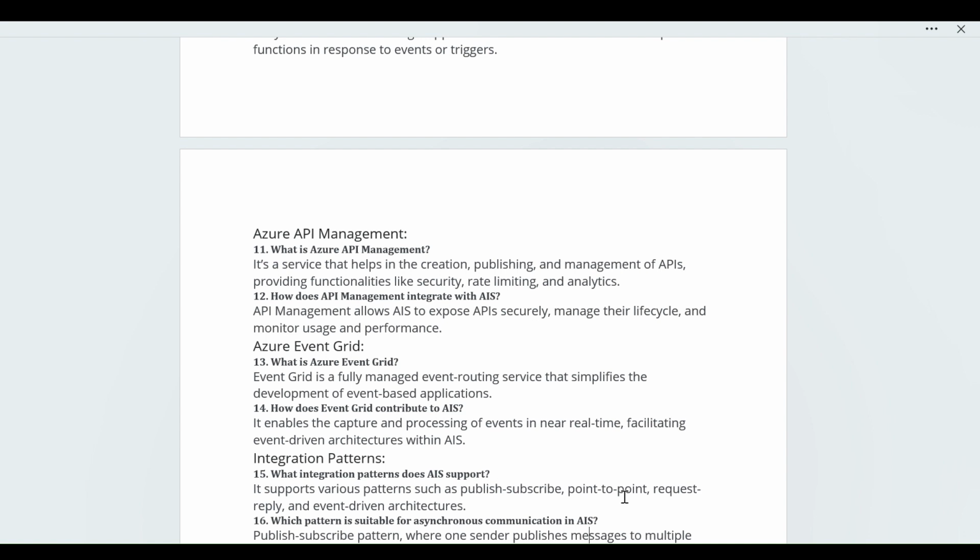Next question: how does Event Grid contribute to AIS? It enables the capture and processing of events in near real time, facilitating event-driven architecture within AIS. Event-driven architecture like Azure Functions.